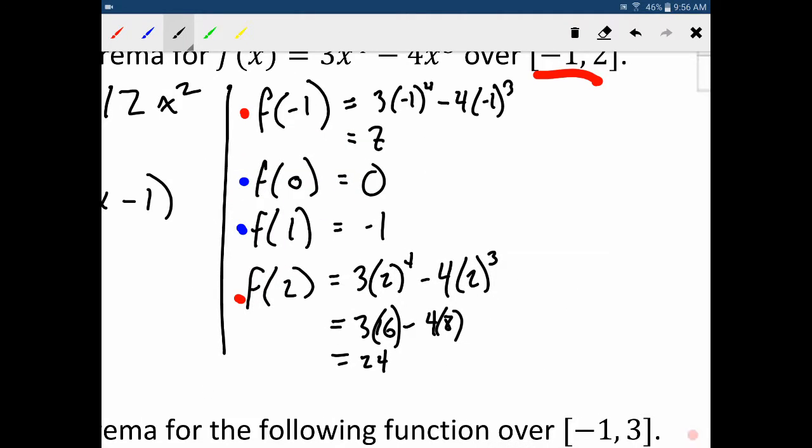Okay, so if we zoom out, so we've got 4 answers. Okay, we want to find the biggest, which is right there, and we want to find the smallest, which is right there.